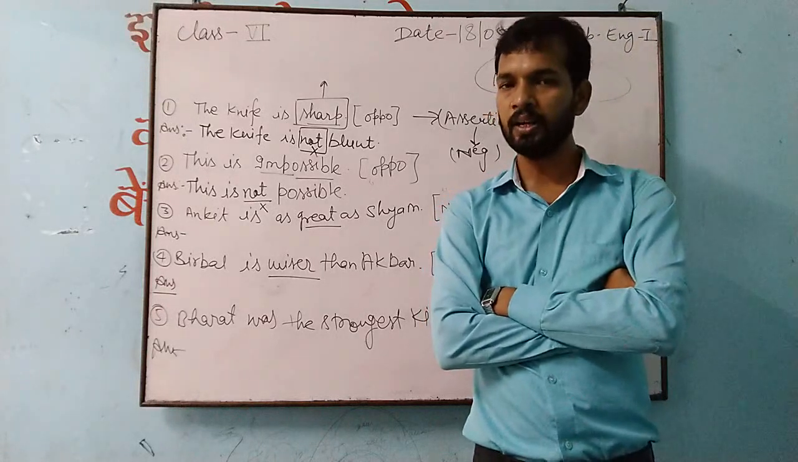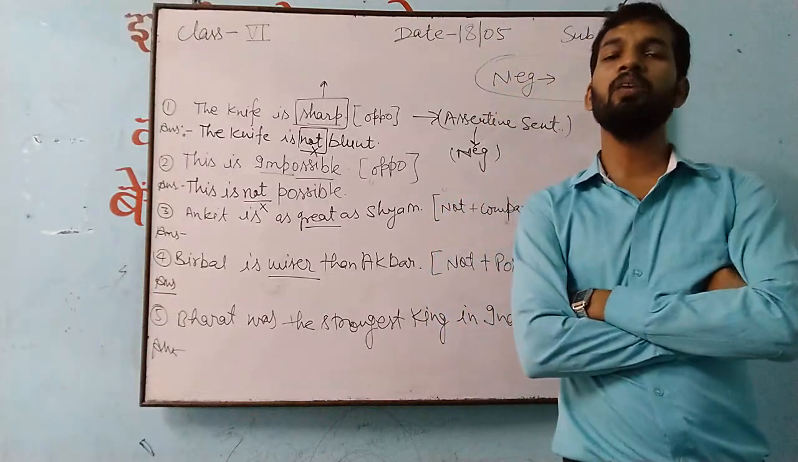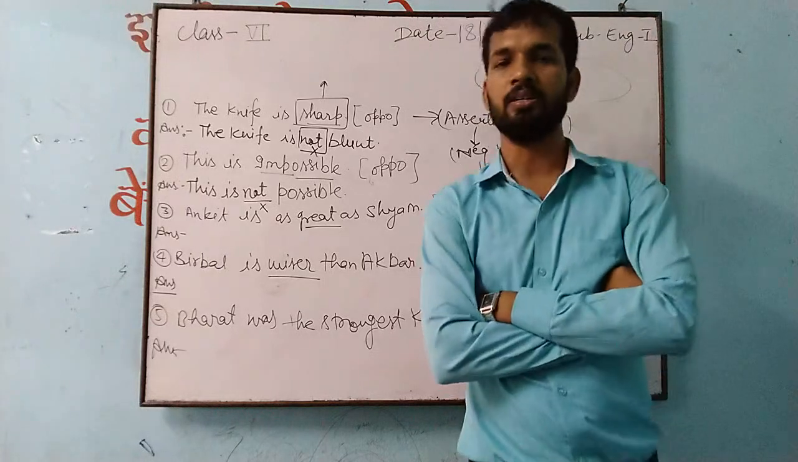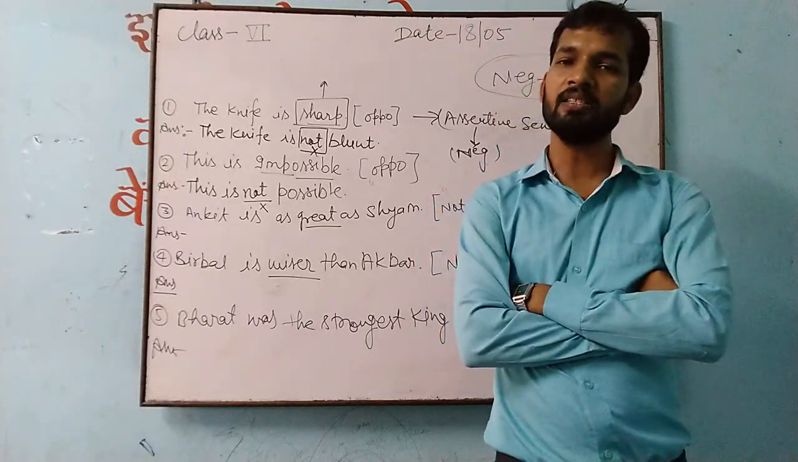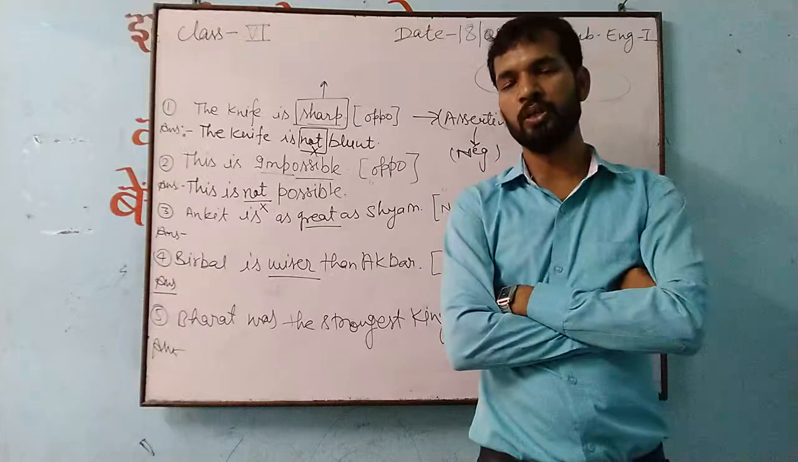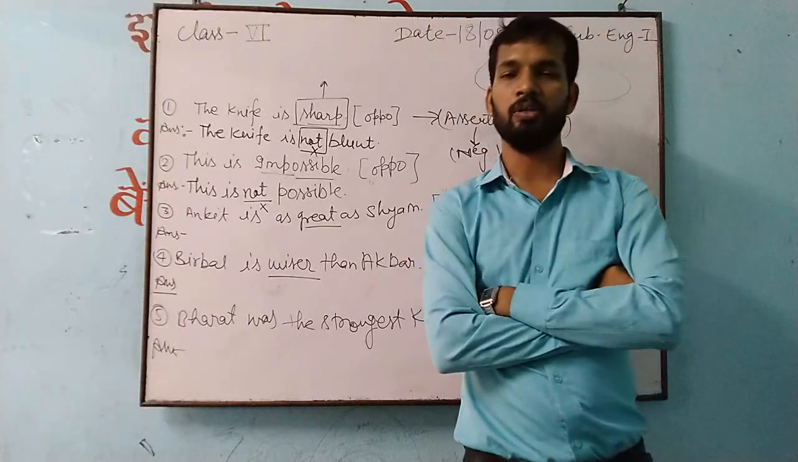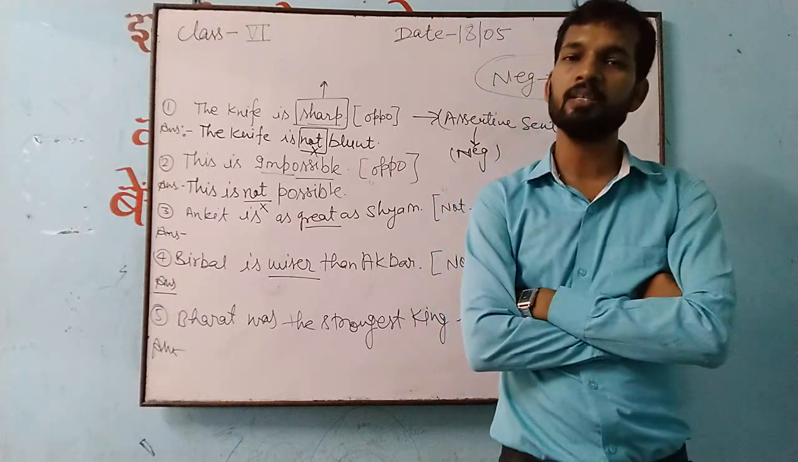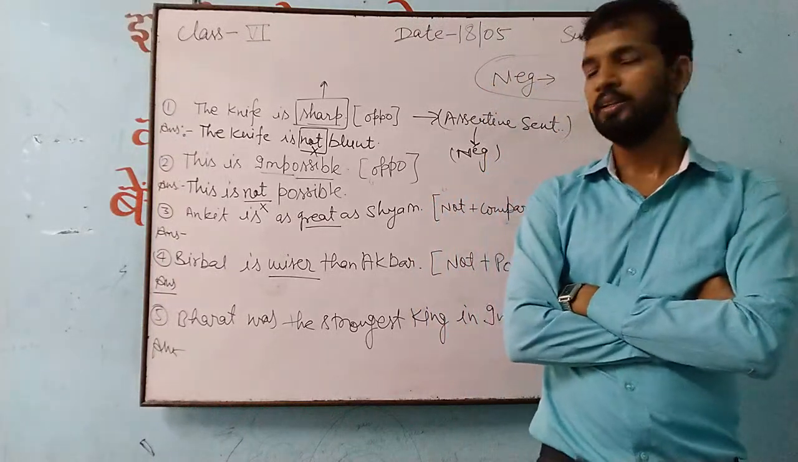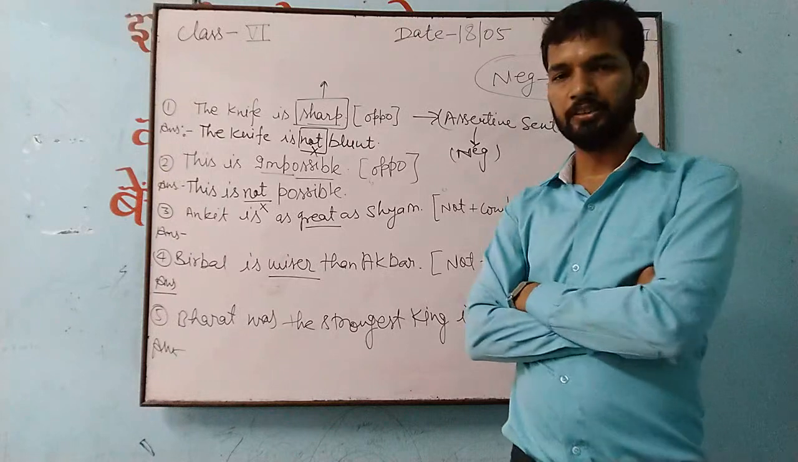Any confusion till here? Once again I am repeating. When you are getting any affirmative sentence, and in that sentence you are getting any positive degree, that positive degree changes into comparative degree. And before that you have to place not. Understand that? So see how it will change.